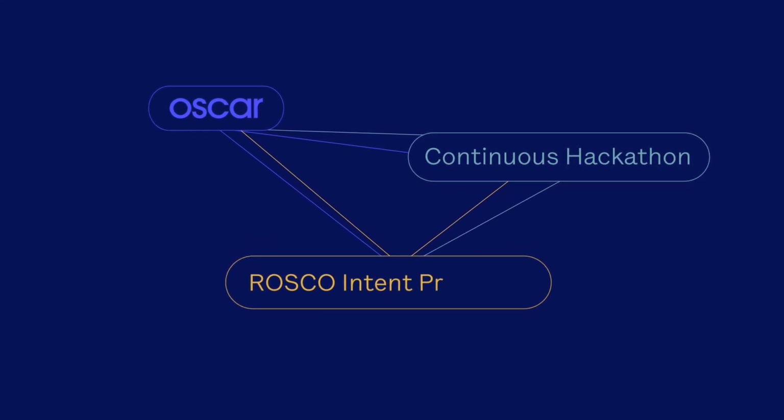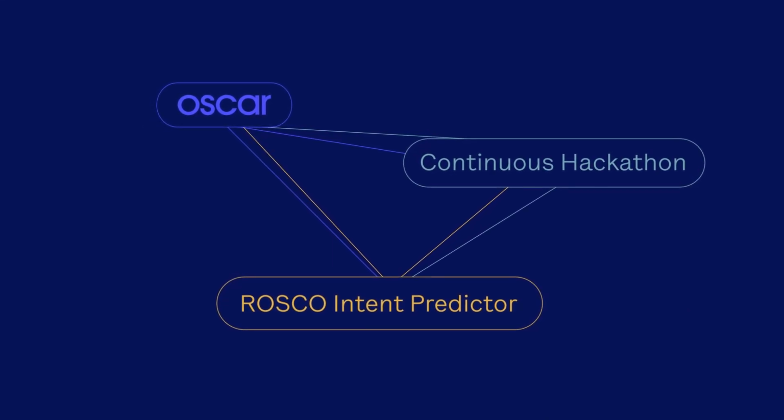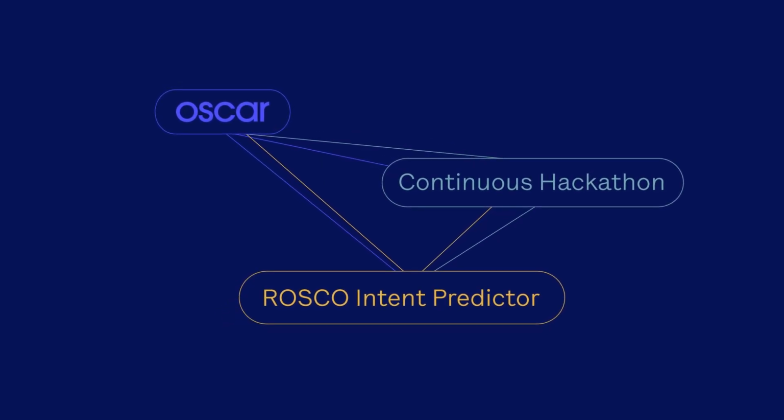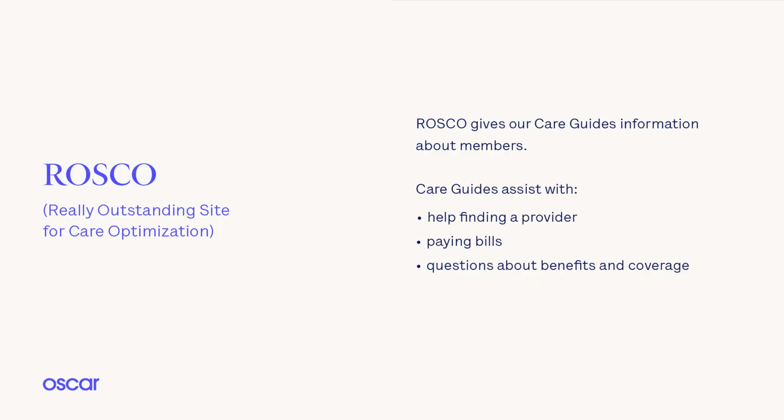We're here to give you an overview of the ROSCO Intent Predictor. ROSCO is Oscar's internal tool that empowers our care guides to support members with a variety of different tasks and issues. It gives our care guides access to a plethora of information about a member whenever that member calls or messages in to seek support.